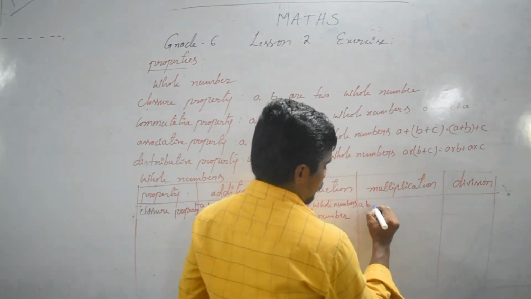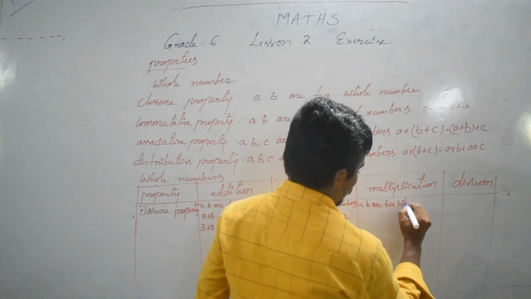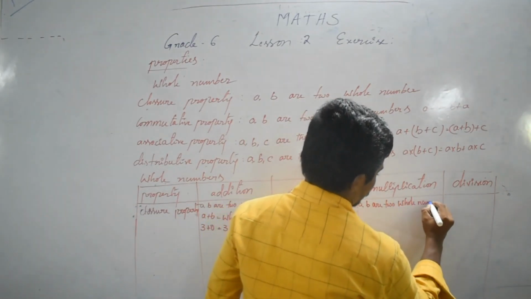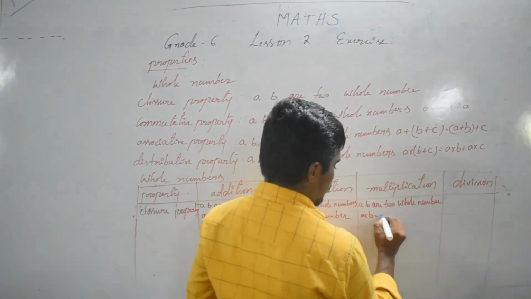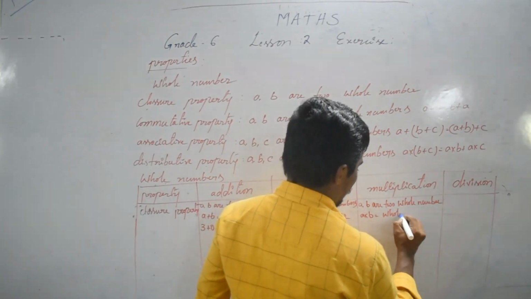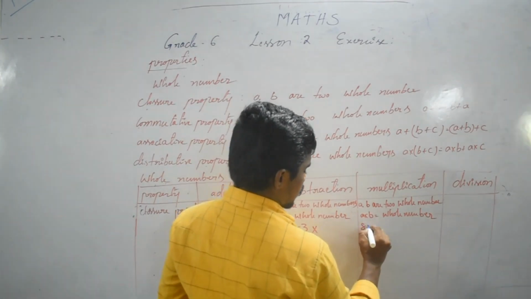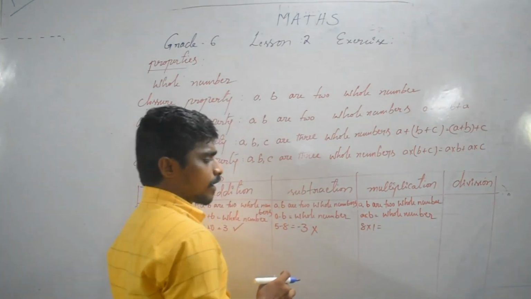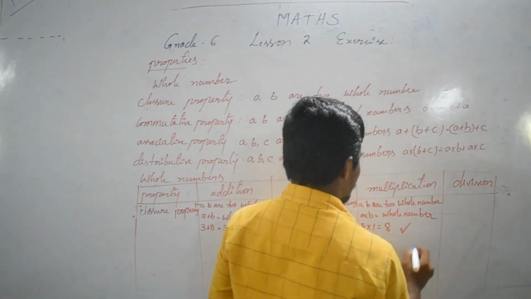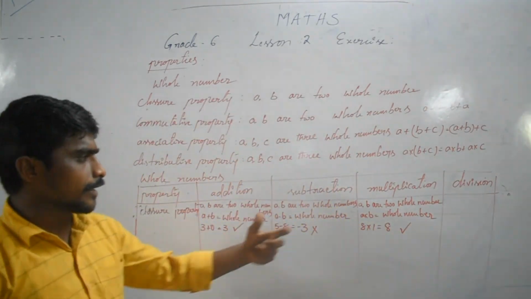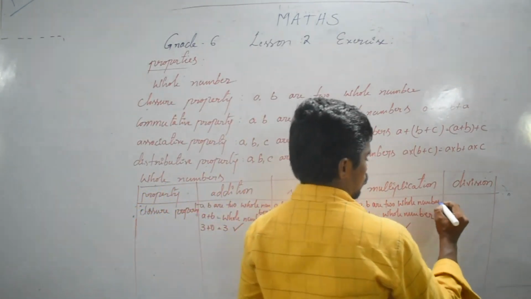Next one, A, B are two whole numbers. Multiplication, A times B, is also a whole number. So 8 times 1: 8 is a whole number, 1 is a whole number, their product is also a whole number. So the closure property, multiplication rule is satisfied. Next one, division rule.